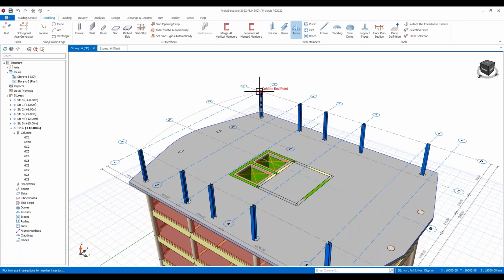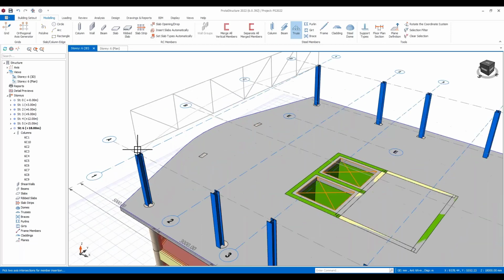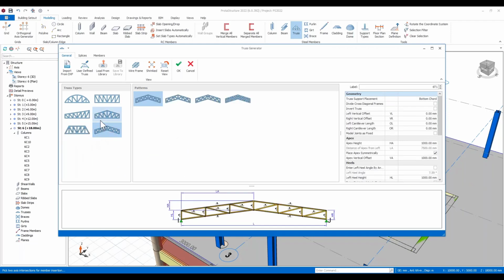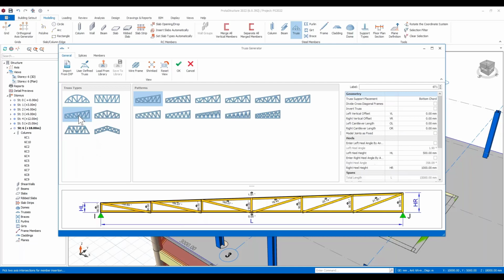So if I select or choose 2 points between the columns here, okay, you can see a truss here. Now you've got a range of different predefined trusses that we have set up here that you can choose from. You can import a drawing, whether maybe it's a DXF file, and maybe you've got a very unique truss that you want to use. You can bring that in, overlay it, and you can use that profile to generate your truss. You can also create your own user-defined trusses. So if you have your coordinates that you wish to key in, nodes and so on, points that you wish to use, then you can make use of that as well.